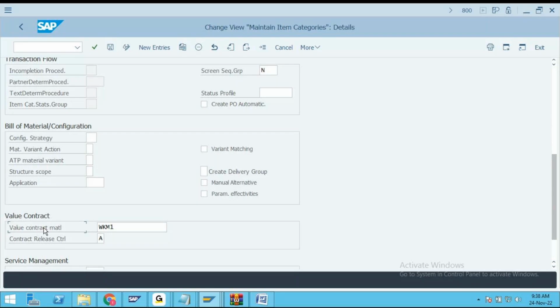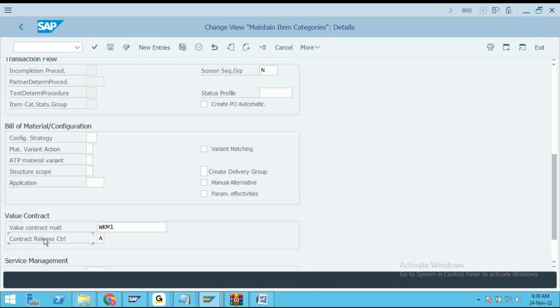Okay guys, this is another important point. And now comes the next important thing: contract release control. So what do you mean by this?